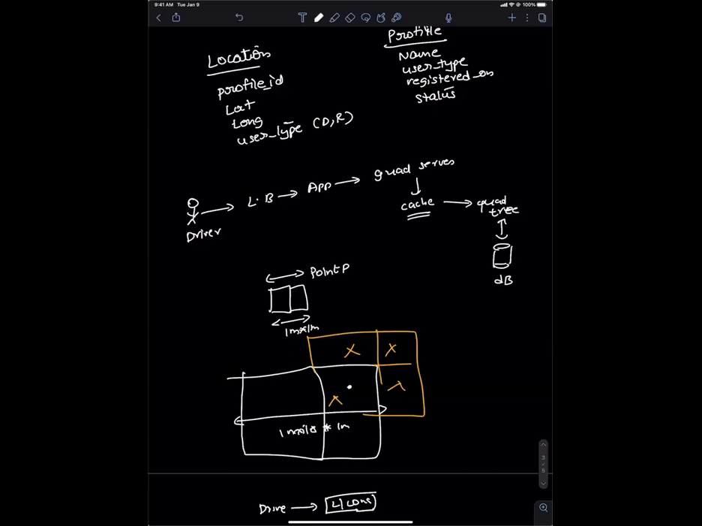It will go to the cache, which will update the quad tree. It's just going to the cache. This is going to happen every 4 seconds. Every 4 seconds, you'll just flush whatever is there in the cache and update the quad tree. Now another driver comes, same thing will happen. If a rider comes, he opens the app, he looks at his current location and sends that current information to the server.